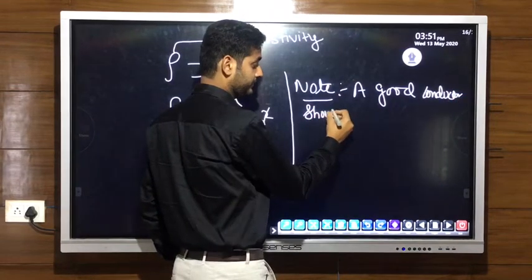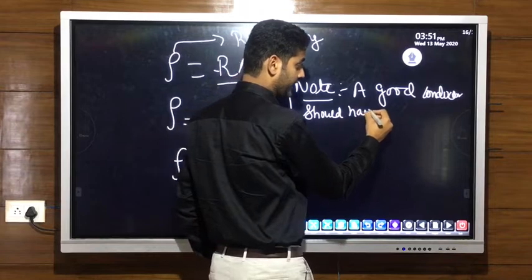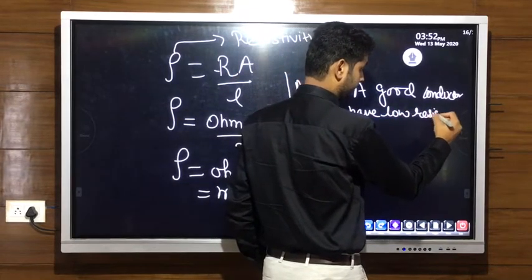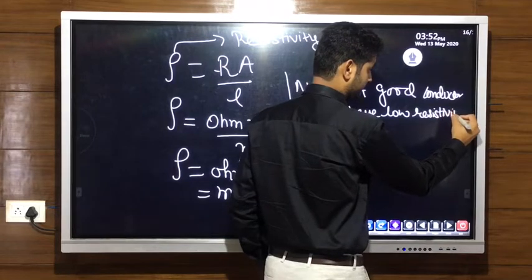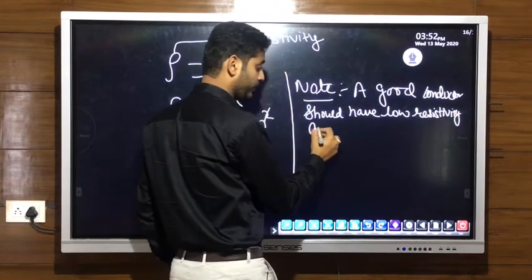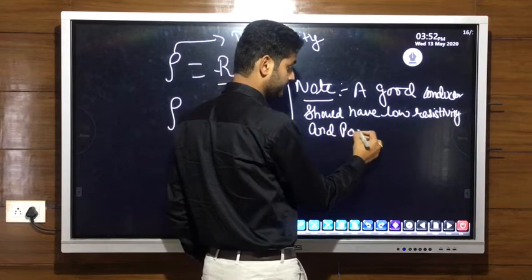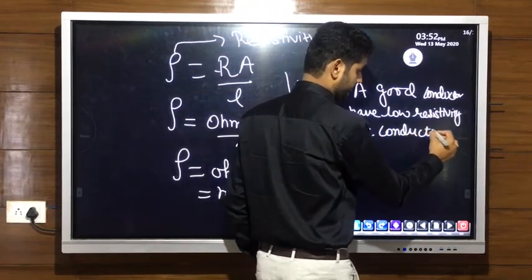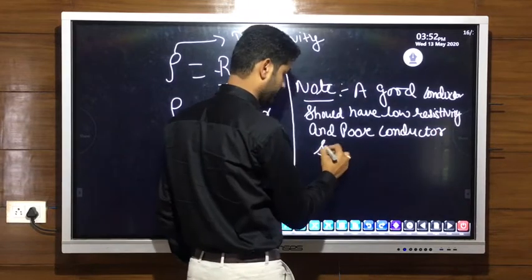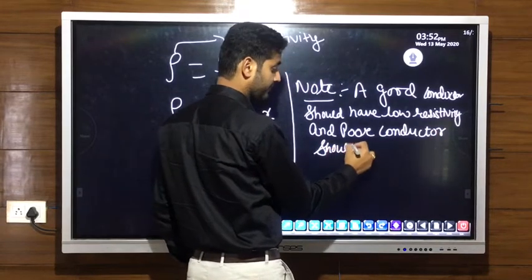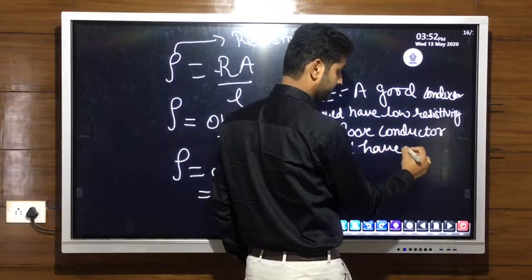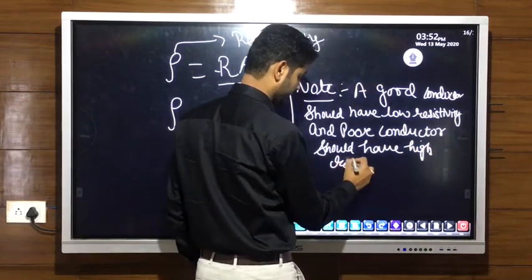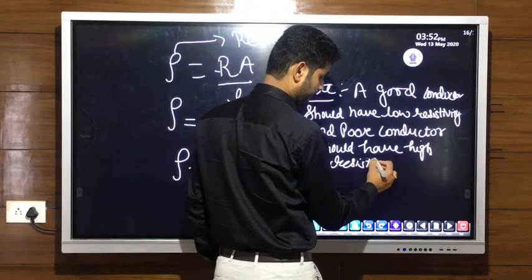A good conductor should have low resistivity, and a poor conductor should have high resistivity.